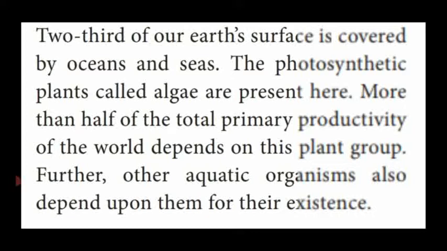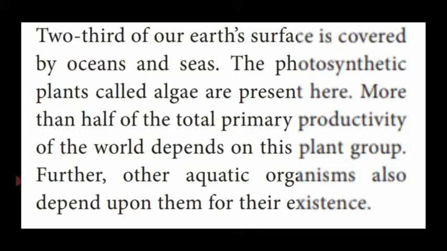More than half of the total primary production of food material of the world depends upon the plants only. We all know that daily we eat at regular intervals, morning, afternoon and at night. Different types of food materials we take at different intervals.